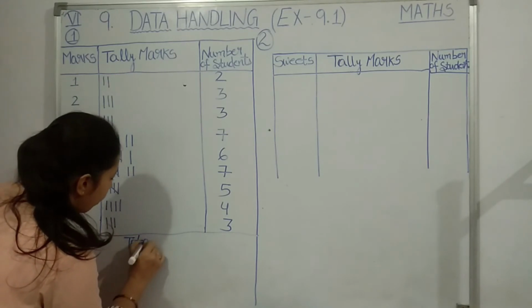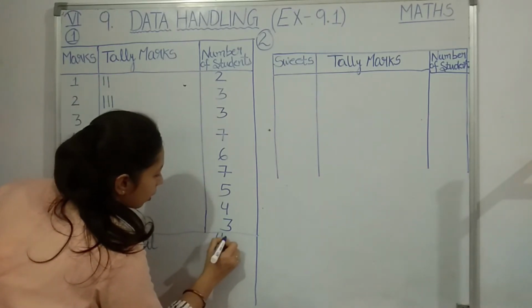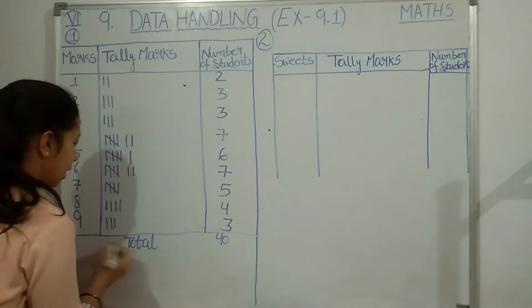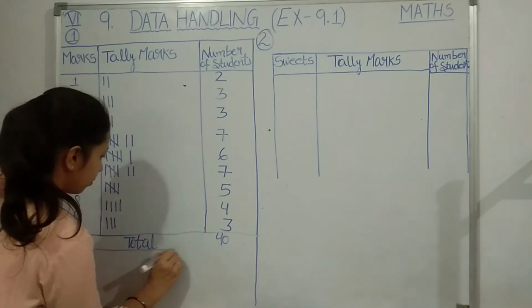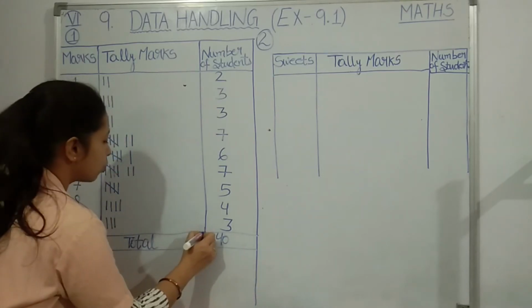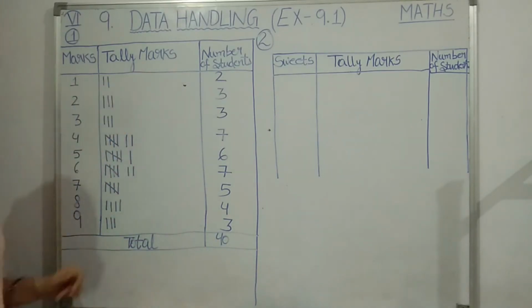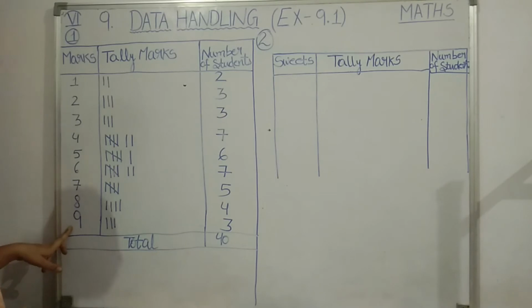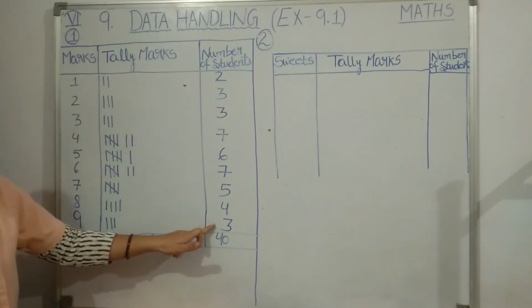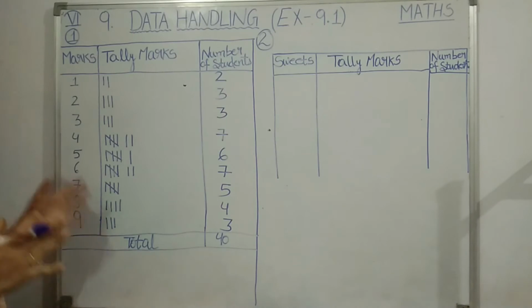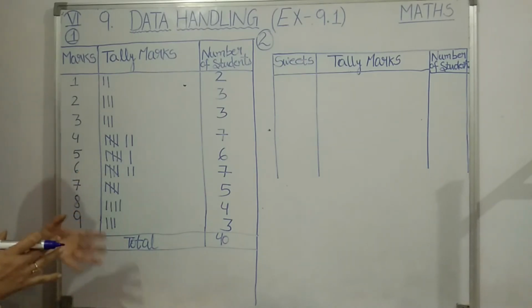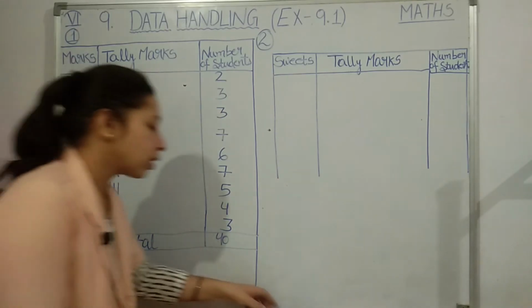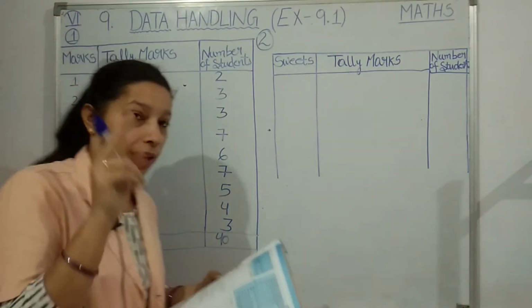Okay students, so here we have represented marks obtained by 40 students using tally marks. Now if you ask me how many students got 1, I can easily tell 2. If you ask me how many students got maximum marks, so how much is the maximum mark? Maximum mark here is 9. How many students got 9? 3 students got 9. Understood students? So like this we can easily record and organize data, and then we can infer some important information from the given data. Okay students, now we will discuss the 2 questions which were given just below the table.